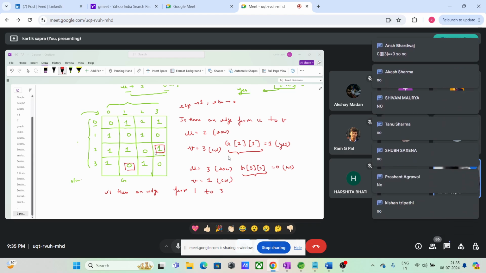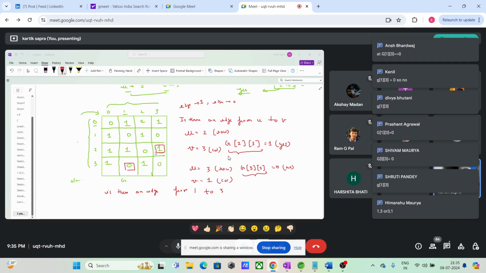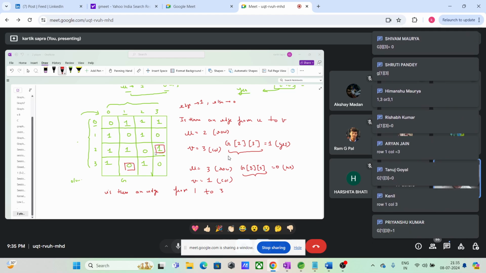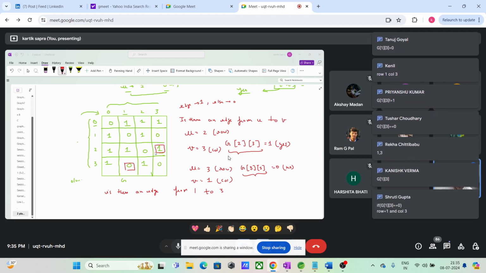Why no? Give proof. A simple no won't work. At what row and column will you check? What is the row and column? Write the row and column. I need it from everyone. I will not move forward right now. Okay. Row 1, column 3. Simple as that.